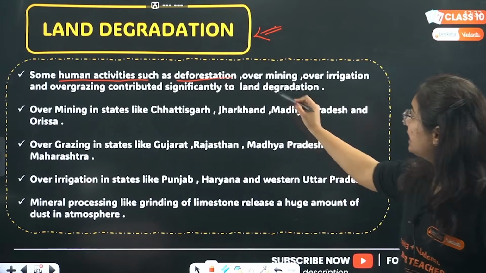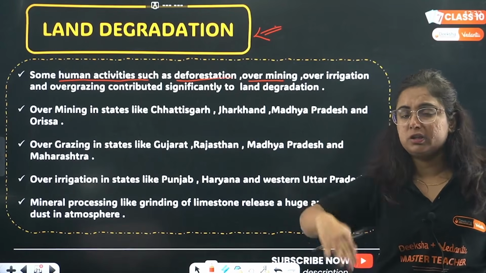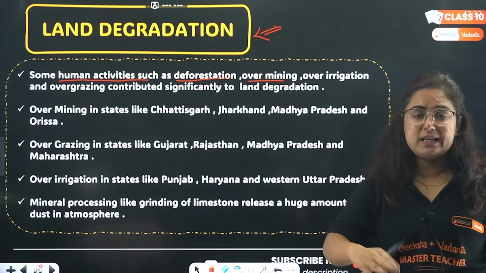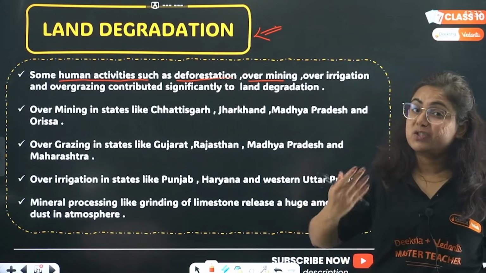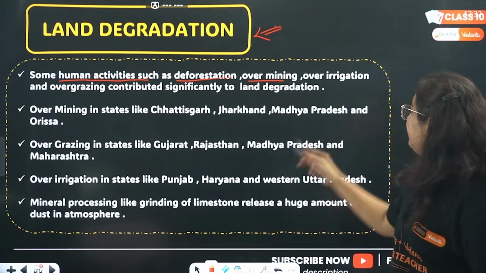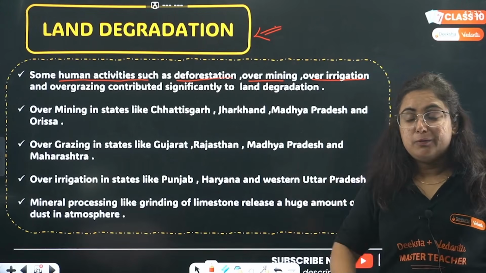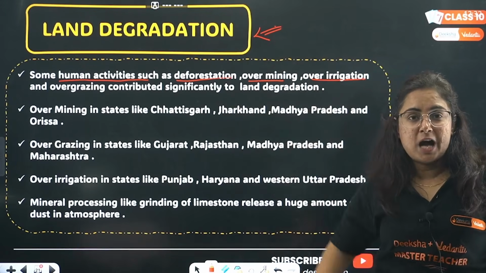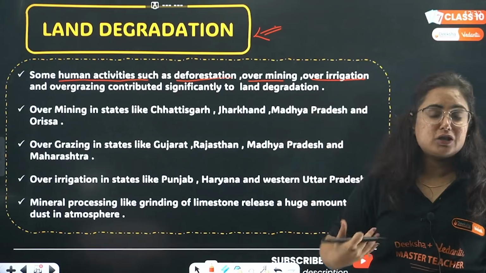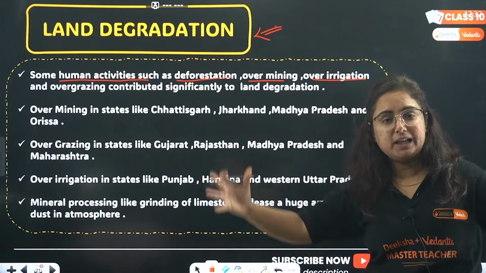We have over mining too. With the increasing population, demand for minerals is increasing, needs are increasing, so we are extracting more, over mining. Then we are over irrigating. Why? In the belief that we will grow rice in the Punjab region, where irrigation is not done naturally, it will not affect the land, but yes, it is affecting it a lot.